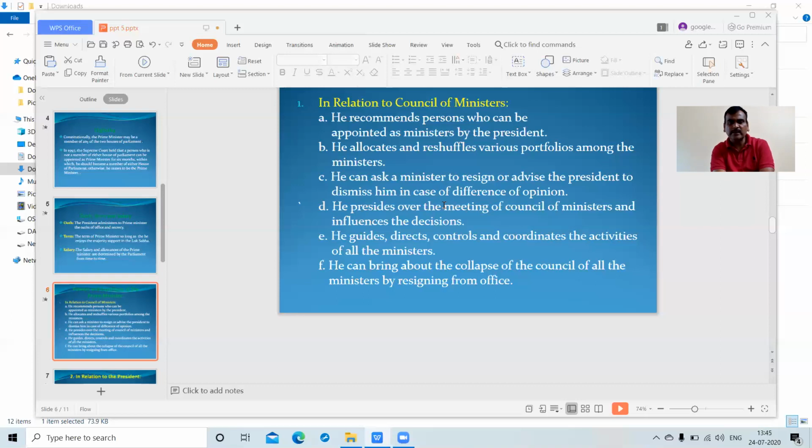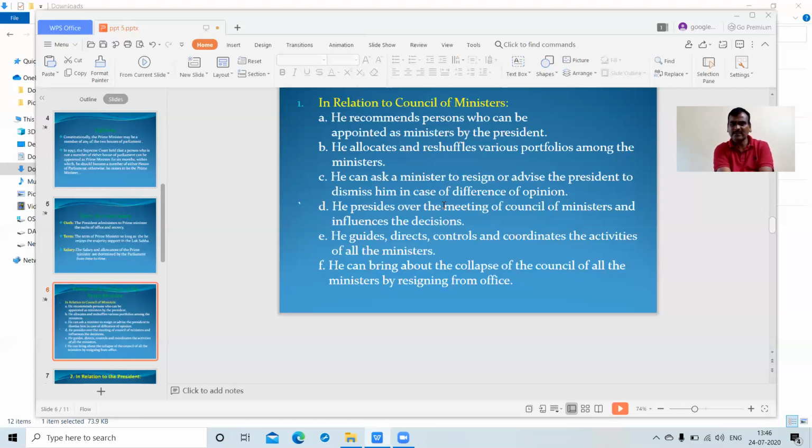The Prime Minister of India presides over the meeting of the Council of Ministers and influences the decisions. The cabinet meets at least once within 15 days, or once in 2 months. The Council of Ministers meeting is held to discuss the various policy matters of the country. The Prime Minister guides, directs, controls, and coordinates the activities of all ministers, irrespective of cabinet, state, or deputy ministers.